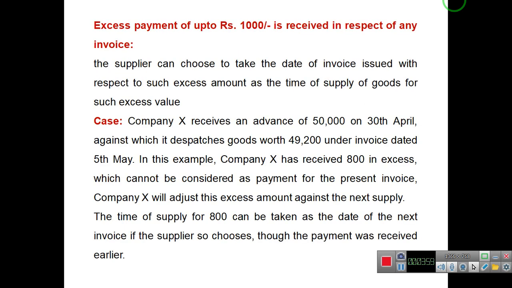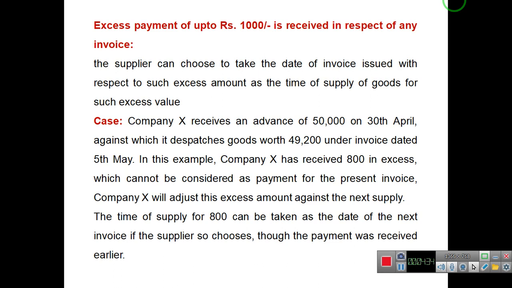In case excess payment of up to 1000 is received in respect of any invoice, the supplier can choose to take the date of invoice issued with respect to such excess amount as the time of supply of goods for such excess value. For example, company X receives an advance of 50,000 on 30th April, against which it dispatches goods worth rupees 49,200 under invoice dated 5th May.